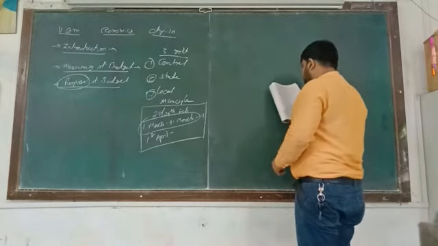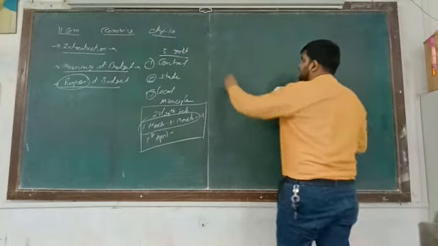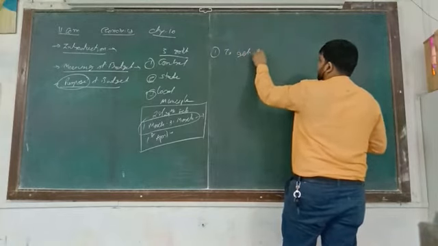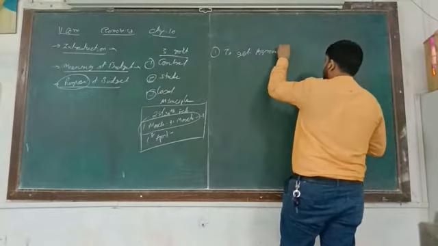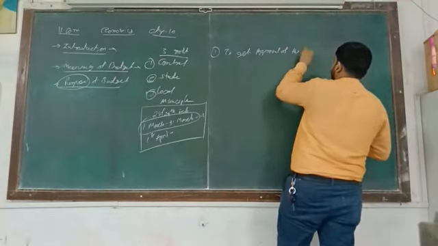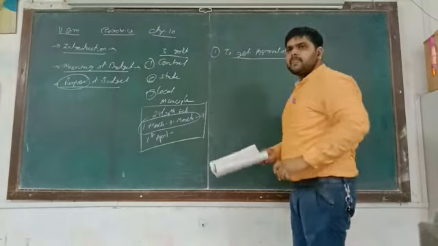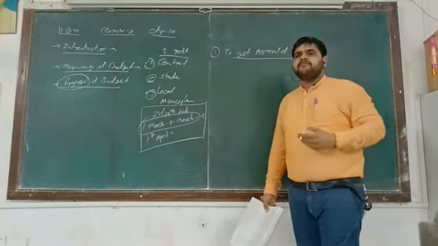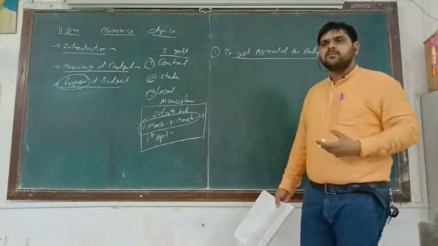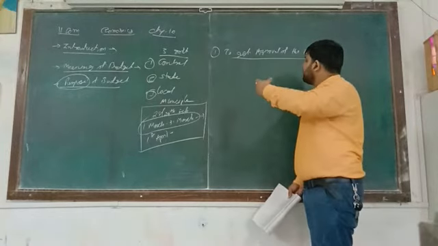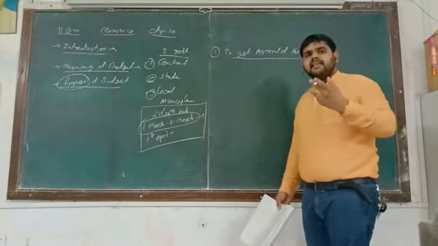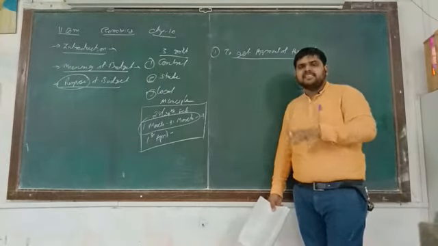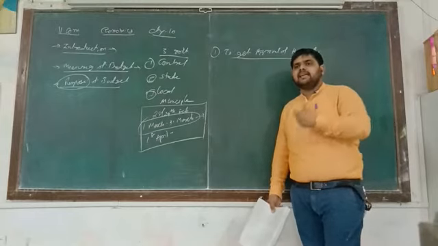Number one, to obtain the approval of the body of elected representatives. In simple language, approval of the body. With the help of budget, the government can approve. They make the budget, and that budget is presented. The government checks whether it is fair or not, and then they do the approval.